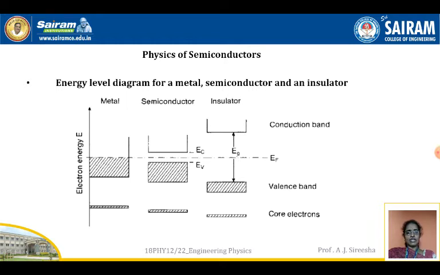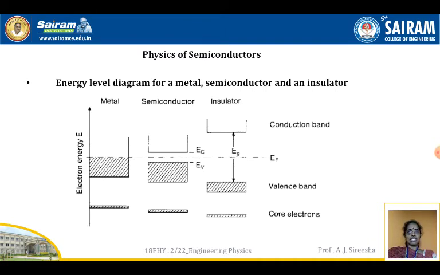Now if you look at the insulators, the energy gap between EV, that is the valence band, and the conduction band is so high, and the distance between the two is denoted by Eg, which is nothing but the energy gap. So the conduction band is totally empty in an insulator. See the distance between the valence band and the conduction band. Now you can see the distinction between a metal, a semiconductor and an insulator.